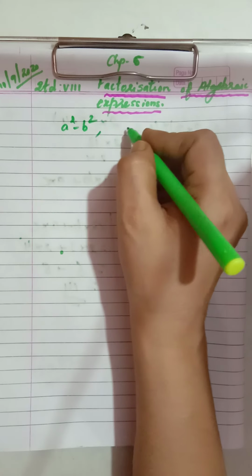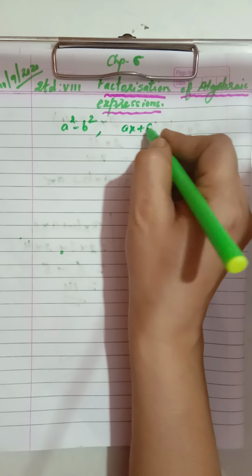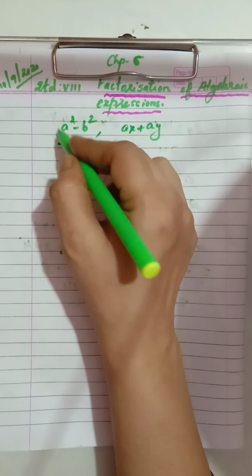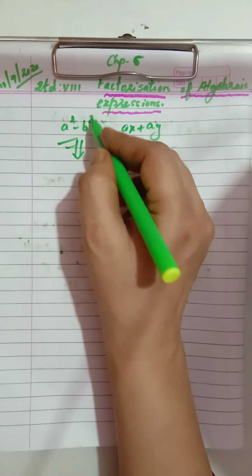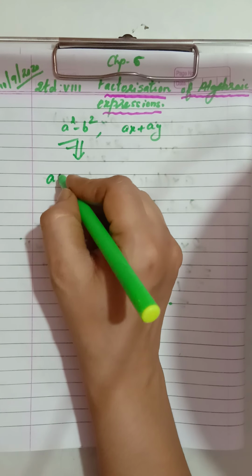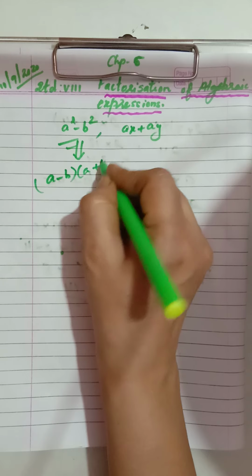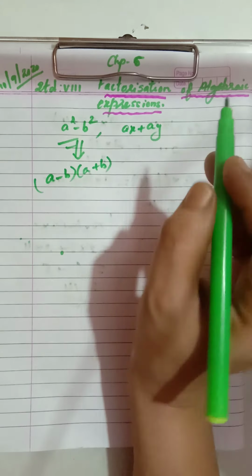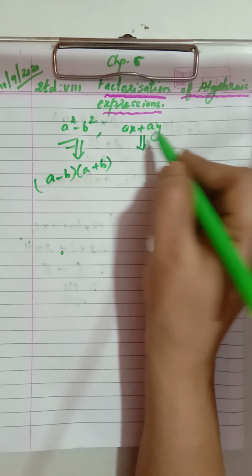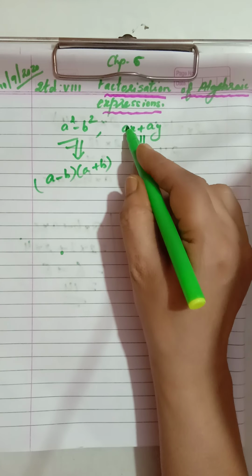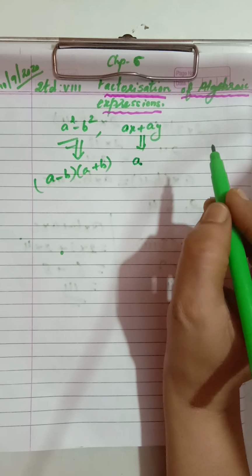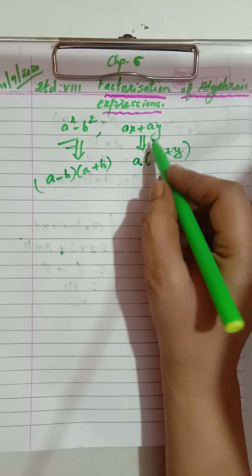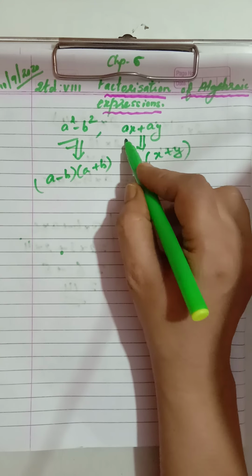Also you have learned the form, say for example, ax plus ay. That means when the algebraic expression was given in the form of a square minus b square, you had written a minus b and a plus b. So a minus b and a plus b are the factors of a square minus b square. And in this case, you can see a is common in both the terms. So what we had done, we removed the common term, and what was remaining we wrote in the bracket. So we can say that a and x plus y are the factors of this expression.